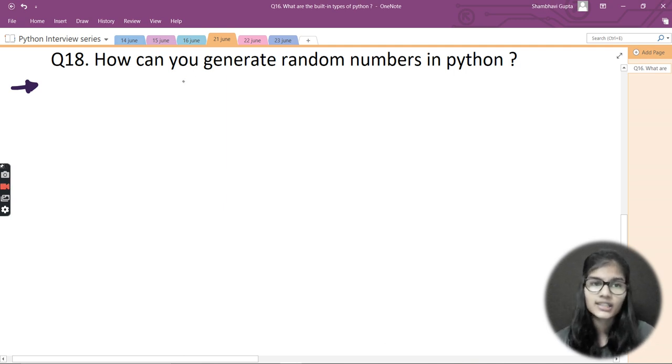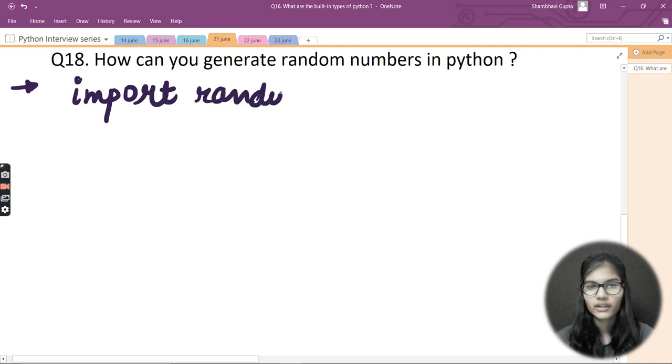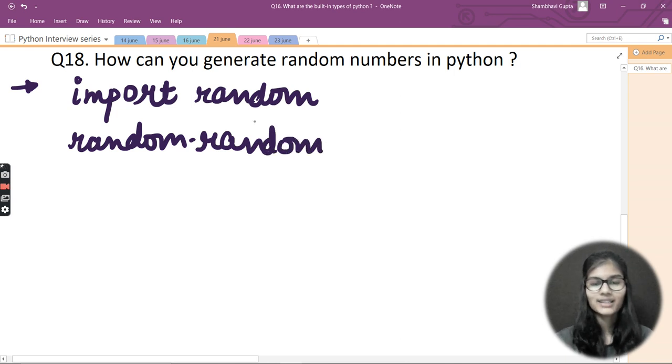Let's see in detail how you can answer this question, how you can generate random numbers in Python. As I mentioned, it is used for generating random numbers, so I'm not writing that. If you want to use this module, the very first thing you do is write import, and after that you write random. This is how you import the random module, okay? Now after that you need to write random dot random. Now what does this random dot random actually mean? We'll be understanding the meaning and use of this random dot random.